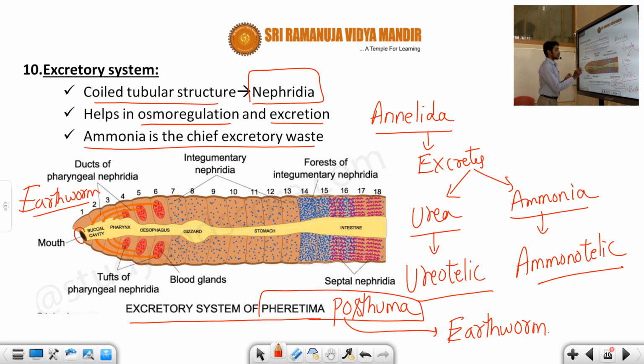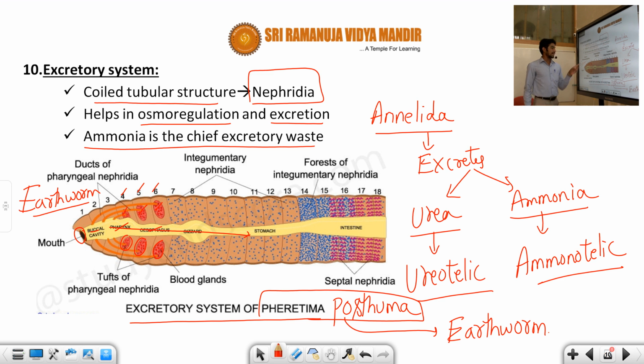There is the mouth, the buccal cavity, the pharynx, the esophagus, and the gizzard. This is nothing but the digestive system, students. Now you can see the 4th, 5th and 6th segments, in the red color, the circular part, a pair in each. In the 4th, 5th and 6th segments there is one type of nephridia, the ducts of the pharyngeal nephridia.